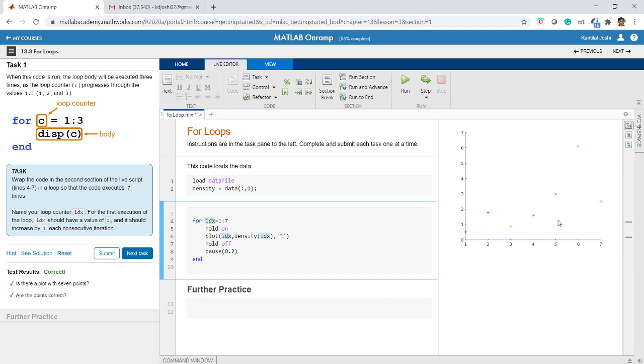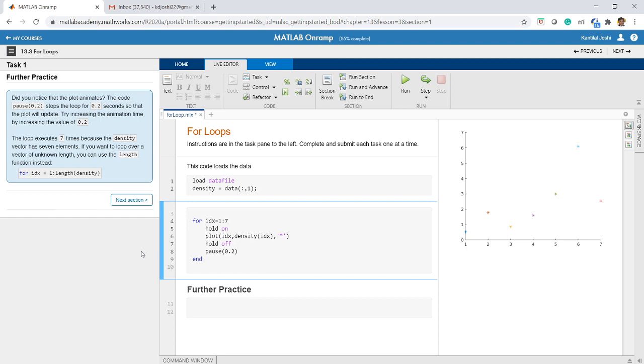You see the graph here. So there are 7 asterisks which you can see here. All these 7 asterisks are plotted one after the other, by taking the corresponding values from the data file. So the for loop is simply running the same code again and again for a given number of iterations. So here we are running it 7 times. I hope you have got the concept.